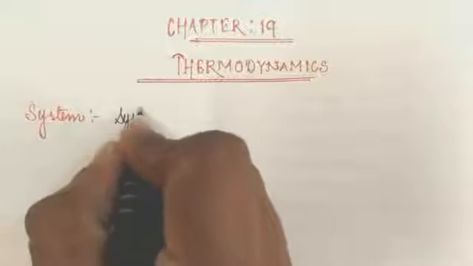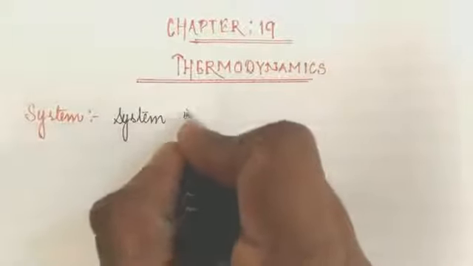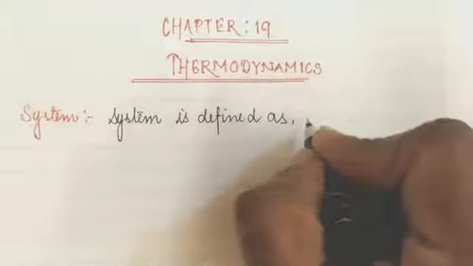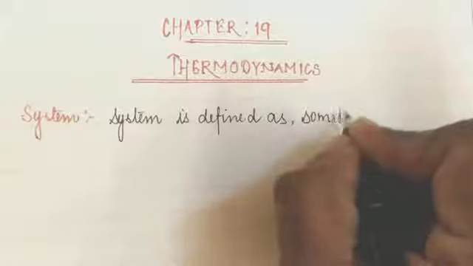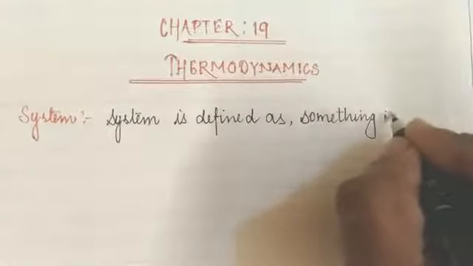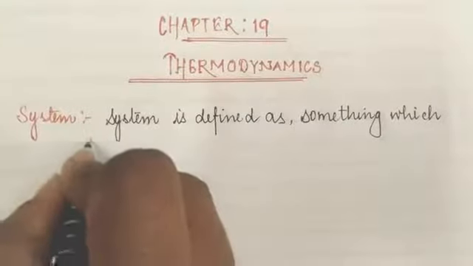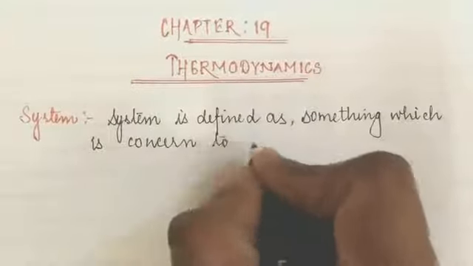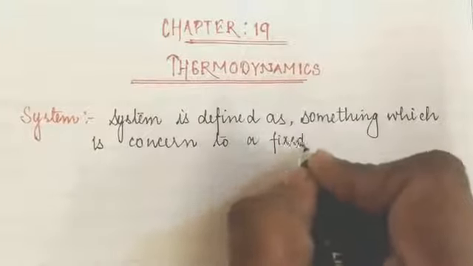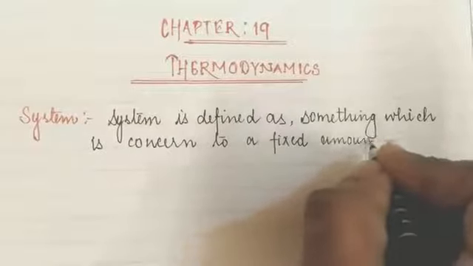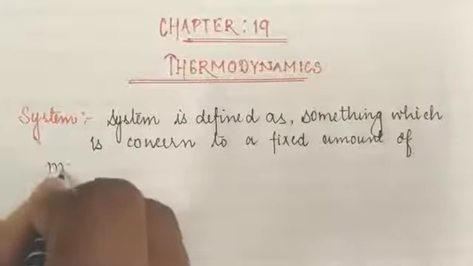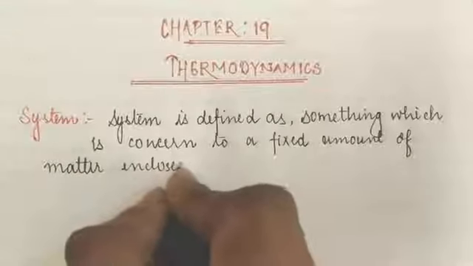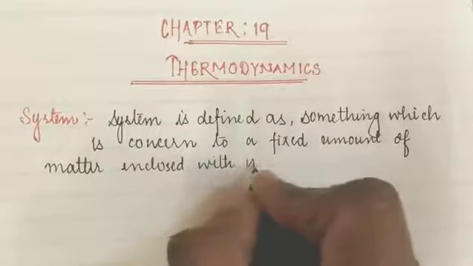System is defined as something which is concerned with a fixed amount of matter, something having a certain amount of matter, enclosed within a surface.